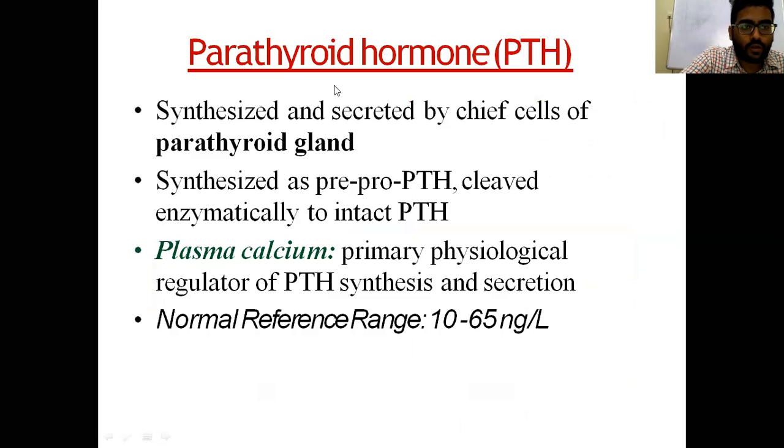Coming to parathyroid hormone, it is synthesized by the parathyroid gland and acts as a calcium regulator by increasing the calcium amount in the blood and increasing resorption from the bone. It is synthesized as pre-pro parathyroid hormone, which is cleaved enzymatically into parathyroid hormone. Plasma calcium is the primary physiological regulator of parathyroid synthesis and secretion. The normal reference range is 10 to 65 nanograms per liter.